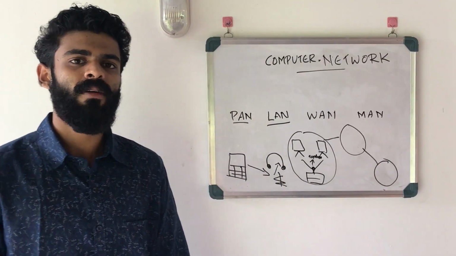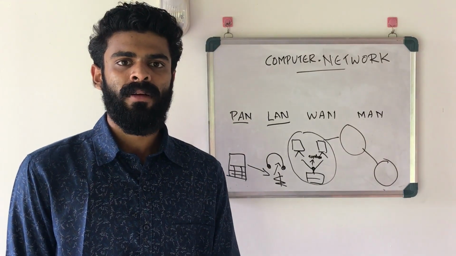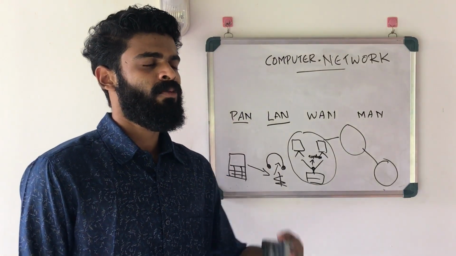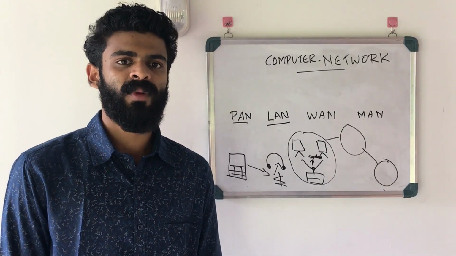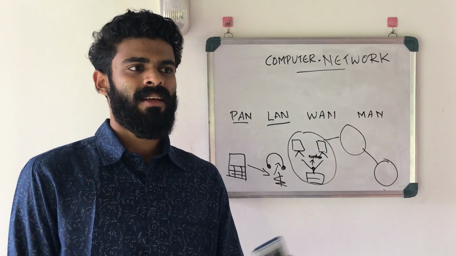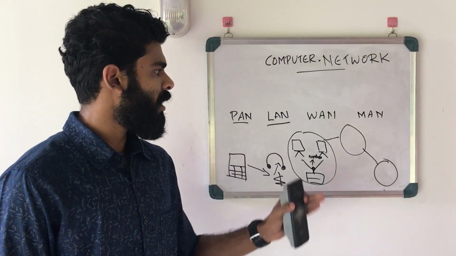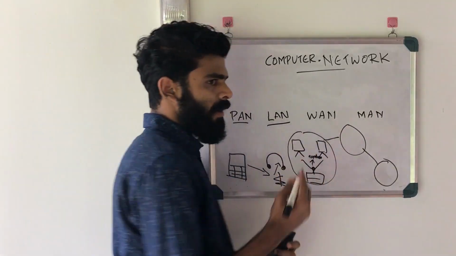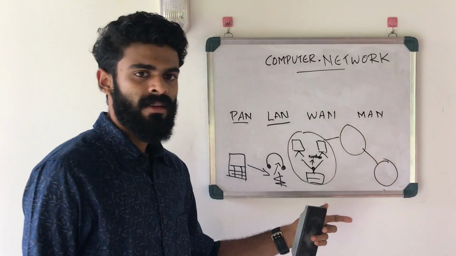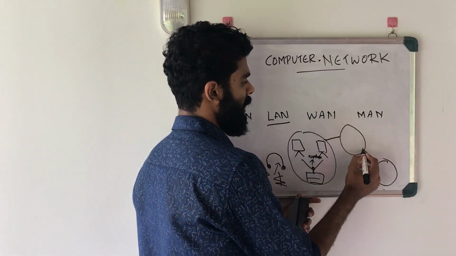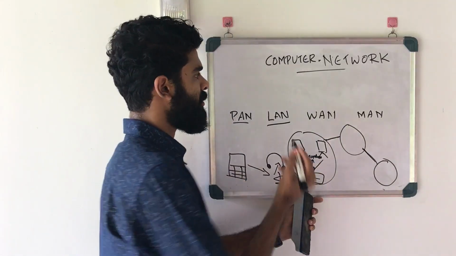A typical example of WAN is the internet or World Wide Web. We can set up WANs if a country is willing to, or a big organization is willing to, but it needs a little bit of engineering. I've already told you that WAN is a group of LANs. So these LANs need to be connected, right? To connect these LANs, we have various options.